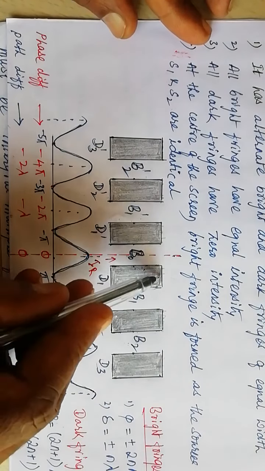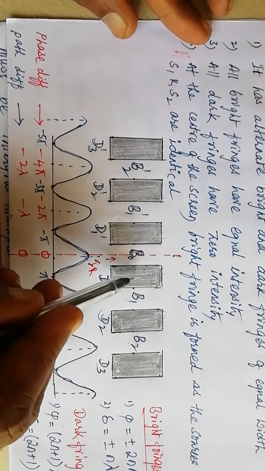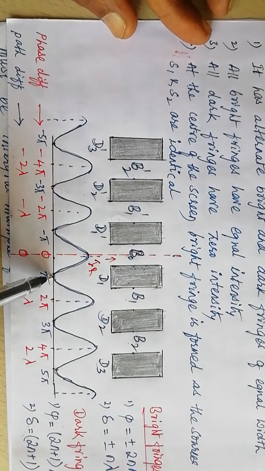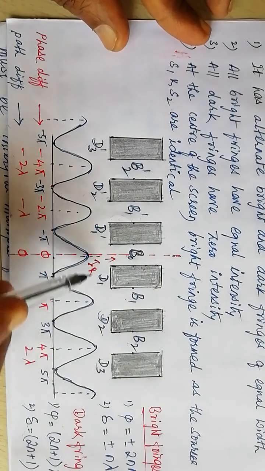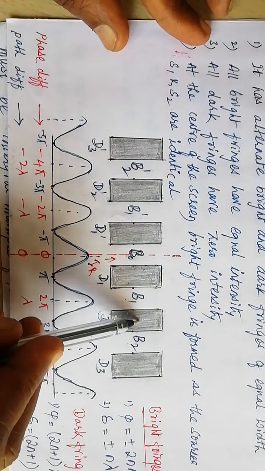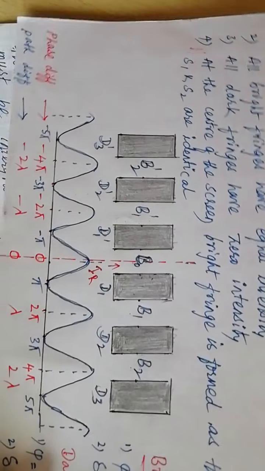Whereas for dark fringes, the phase difference between the waves arriving at this particular point is pi, 3 pi, 5 pi, an odd multiple of pi. Then the dark bands or dark fringes are formed due to destructive interference.